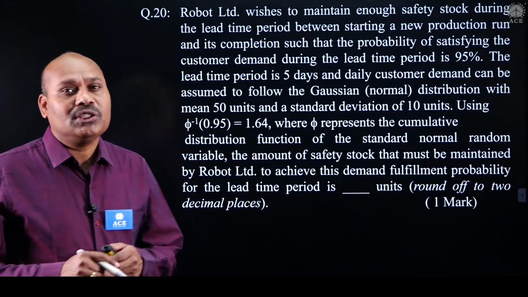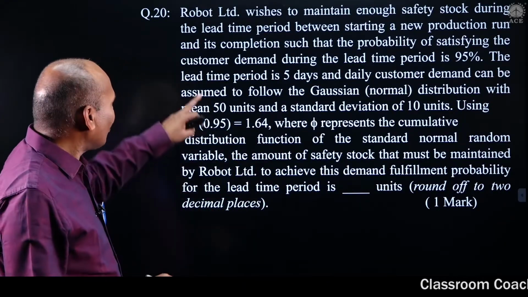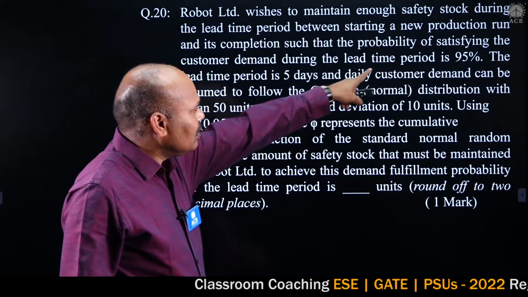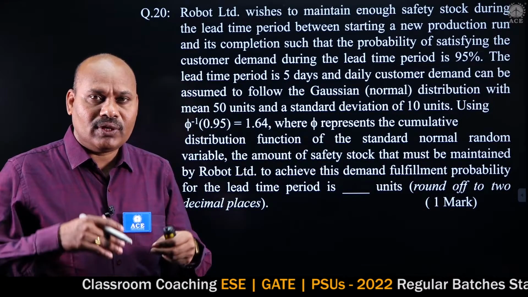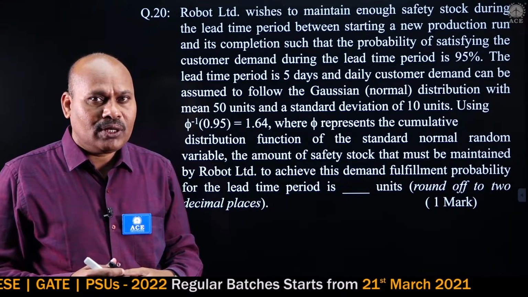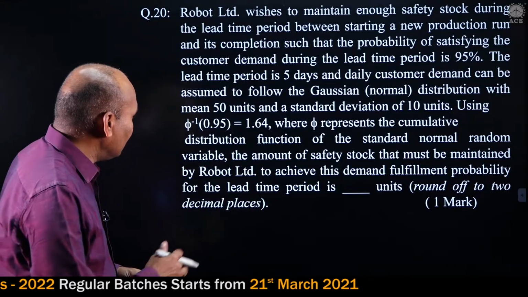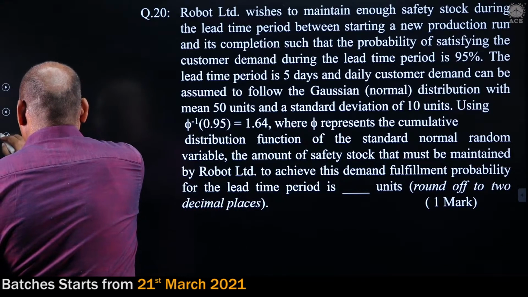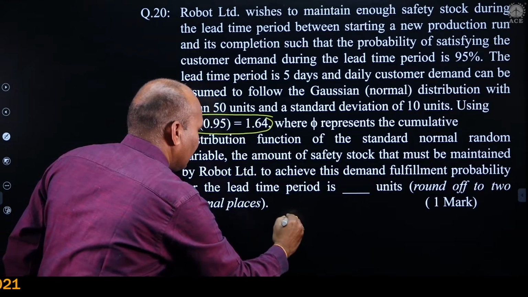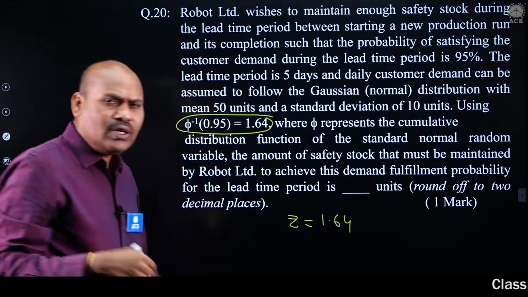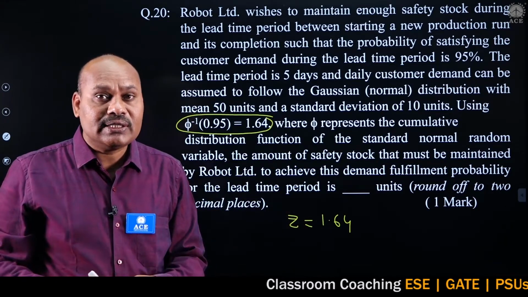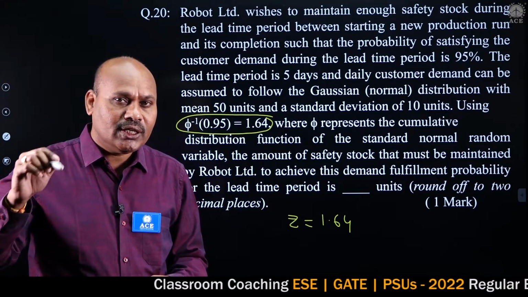Coming to one more question, which is from inventory control. In this particular data, what we can observe, service level mentioned 95 percentage. So when service level is given, we are supposed to find out the normal deviate. Tables are not given, that's why in the given data, they clearly mentioned the Z value also. You can just observe the Z value, 1.64. So Z is available. Once Z is available, no need to worry, because this Z is useful for finding safety stock. Safety stock is equal to Z into sigma.